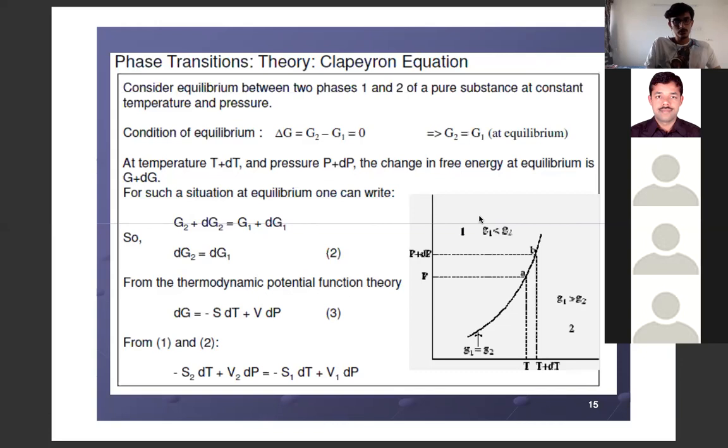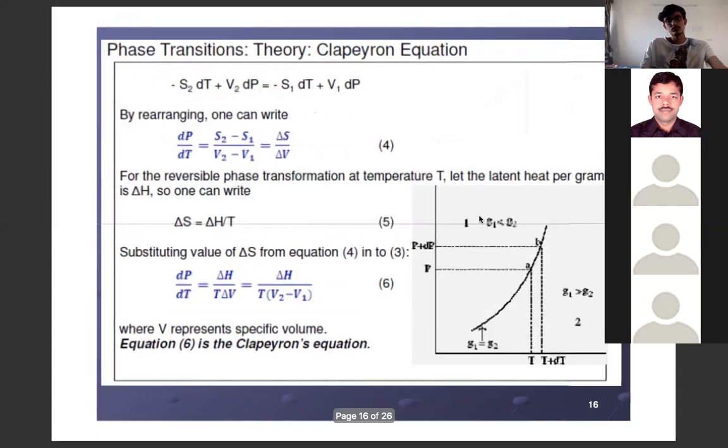Now go to the next slide and rearrange the terms. The same equation is written here as the first equation of this slide, and after rearranging we can write dP by dT is equal to delta S upon delta V, and delta S is equal to delta H upon T. So we can substitute that here and we get the Clapeyron equation, right?